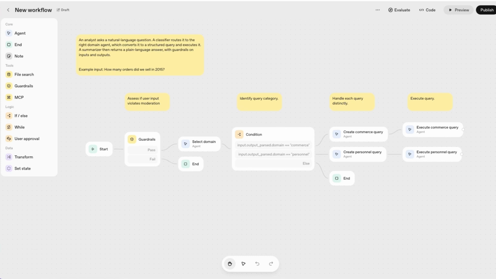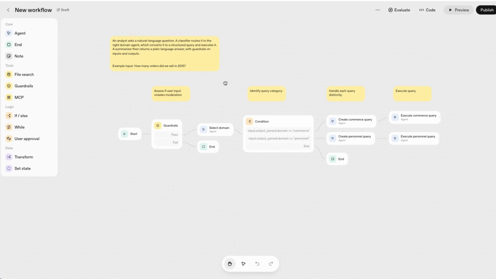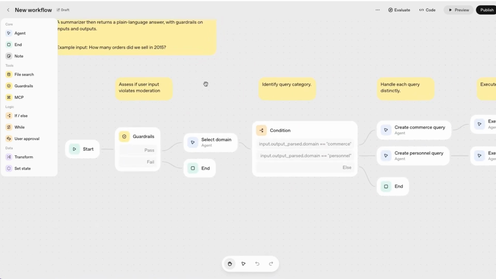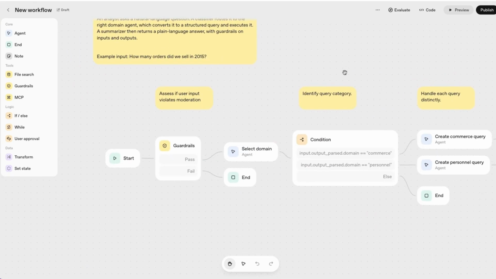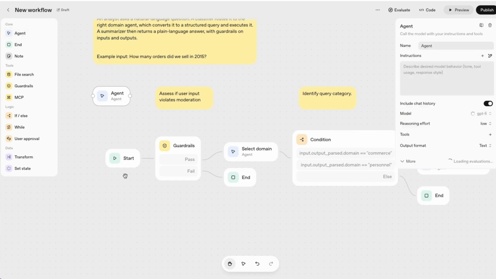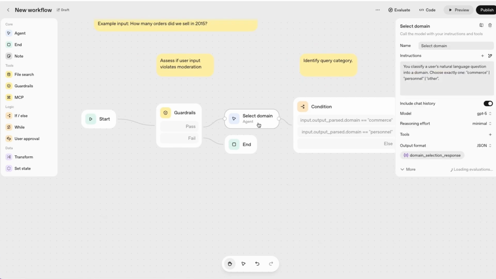And one of the major announcements is the ability to now build agents using a drag and drop interface. This is very similar to N8N or Zapier, where you can drag and drop any of the components, connect them with the other nodes, and pretty much build a complete workflow. And if you have worked with any of the agent builder tools, you'll probably be very familiar with how these instructions for agents look like, the naming of them, and the ability to add tools.